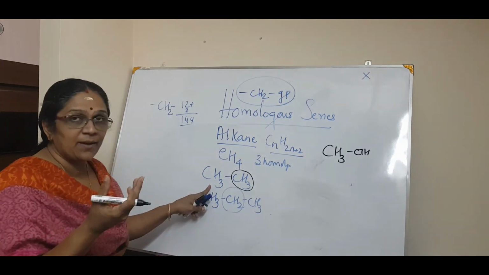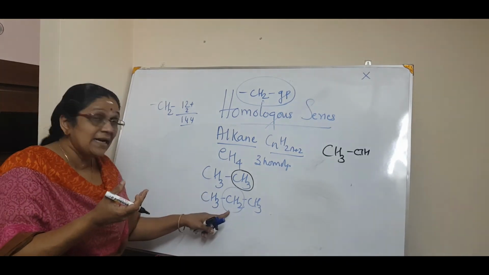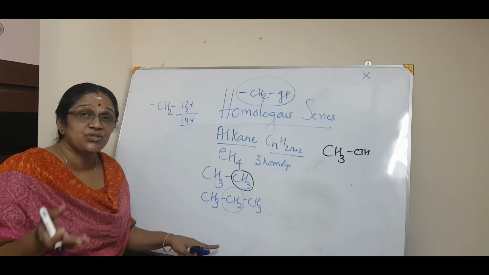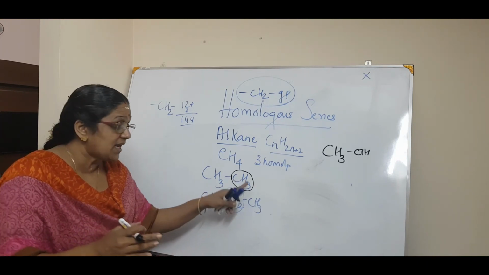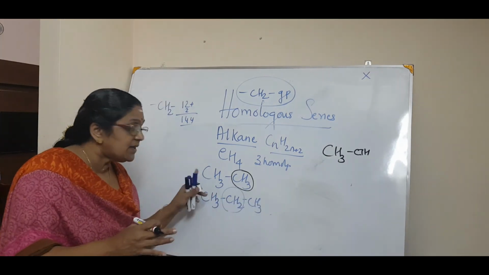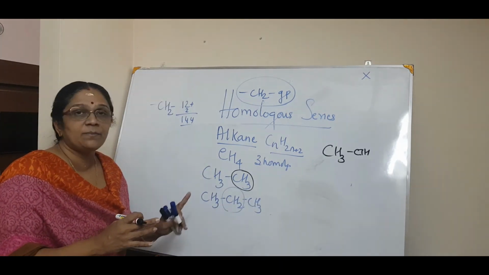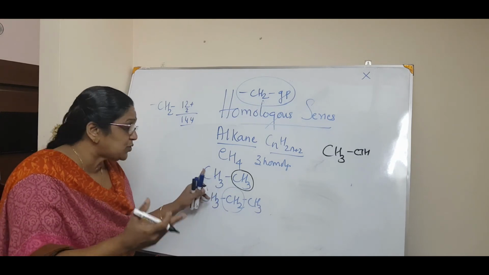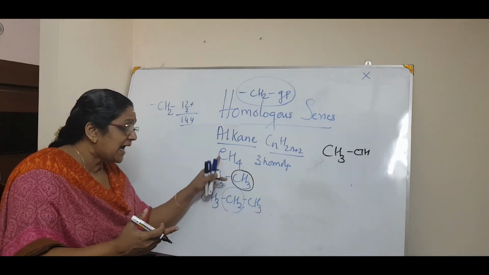How did this compound come? The teacher said that only by adding CH2, CH2, CH2, you get a homologue. Yes, that was the case when a functional group is there, or 2 carbon atoms are there. But if only 1 carbon atom is there and you want to add a CH2 group, it will come like this. See, I added CH2.